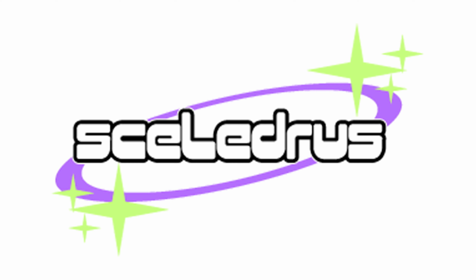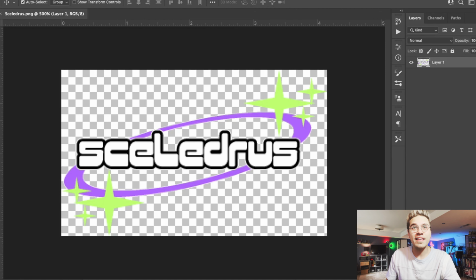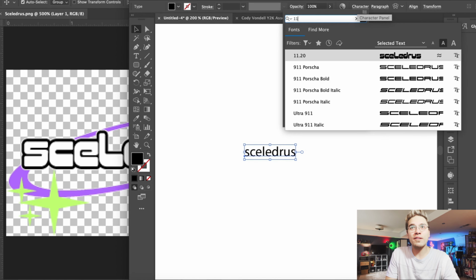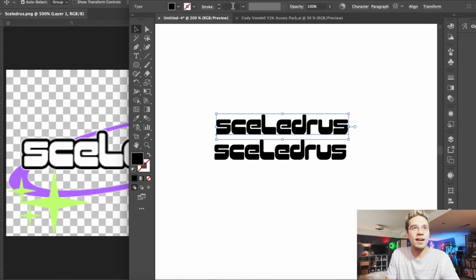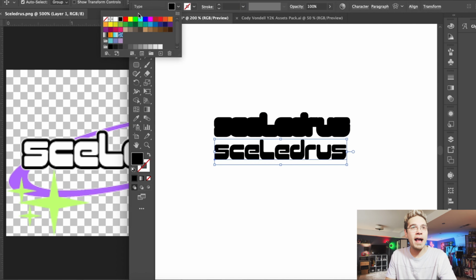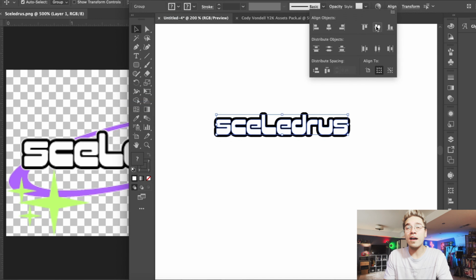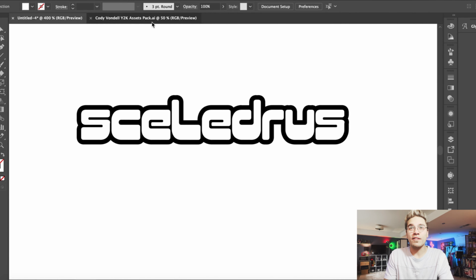This submission comes from Celebris. So I like the overall design here on this Celebris logo, but there are just a few little things like the outlines that I think could be a little thicker, and maybe the rings and the stars in the background could be just a little bit tighter. So that's what I'm gonna focus on for this one. Overall, I think it's a really good font that they've chosen, and I wanna keep that, so we are doing that. I think the kerning and everything looks good.